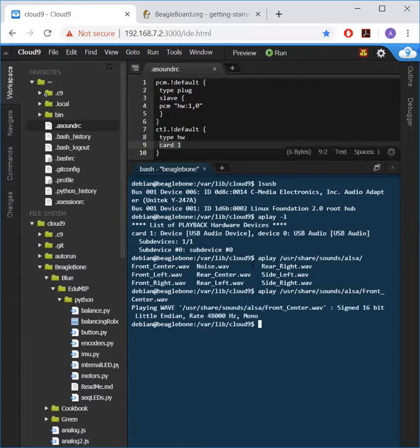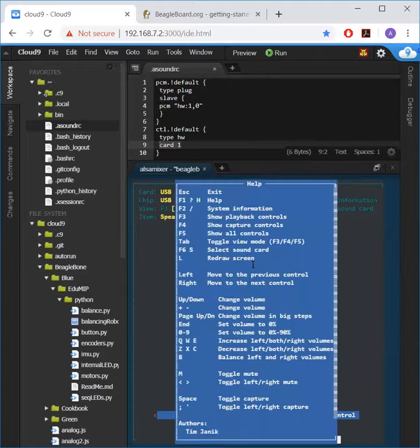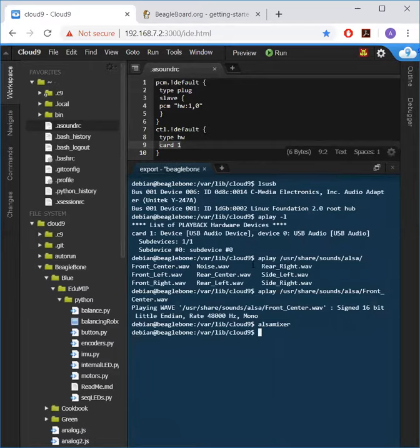If you cannot hear or have a hard time hearing the sound from your speaker, you can go to the onboard mixer provided by ALSA, called alsamixer. Here you can change the different gains for your speaker and your microphone. To view help for this menu, you will need to press the F1 key. To close both the help window and alsamixer, hit the Escape key. Any other commands referring to aplay can be shown using the -h option to display a help menu.